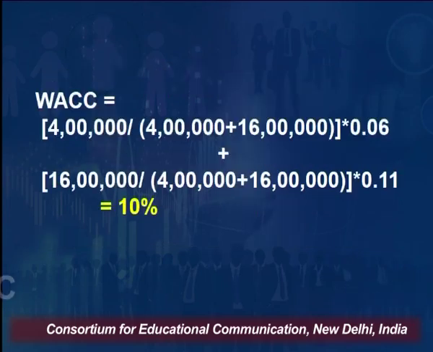Now, placing the values in the same equation, we will calculate WACC. So here our debt is 4 lakh divided by our overall capital structure, that is 20 lakh, multiplied by rate of debt, that is 6%, plus 16 lakh, that is our value of equity, divided by debt plus equity, that is 20 lakh, multiplied by 11%, that is our cost of equity that we have just now calculated. By solving this equation, we will get WACC, that is 10%. It is equal to the overall cost of capital that we calculated in the previous part when the debt was 30%, that is 3 lakh.